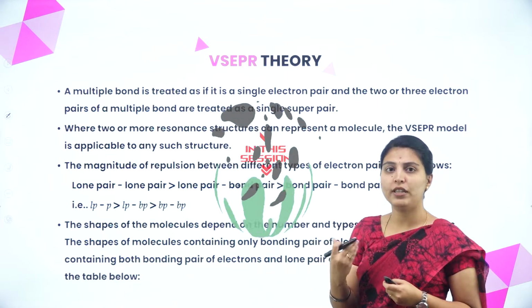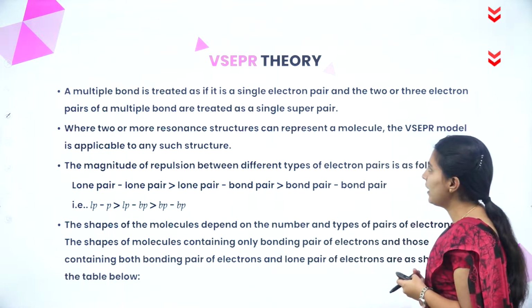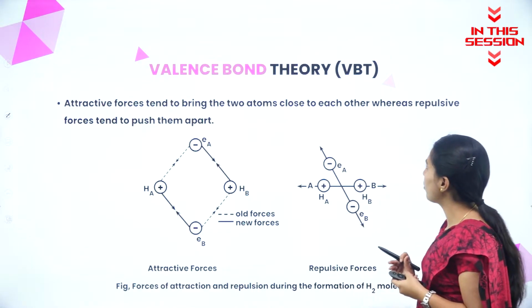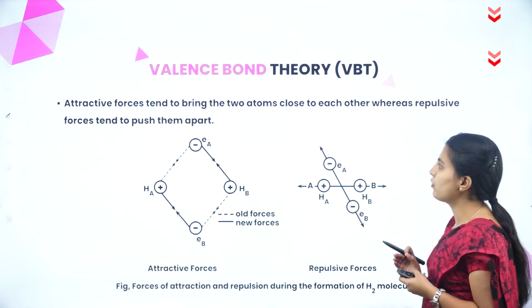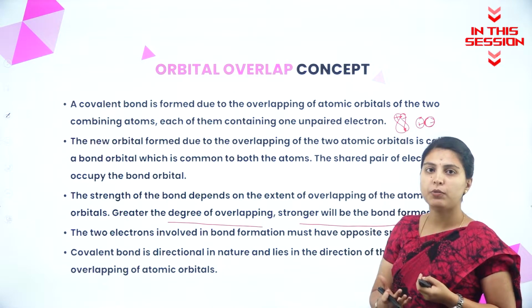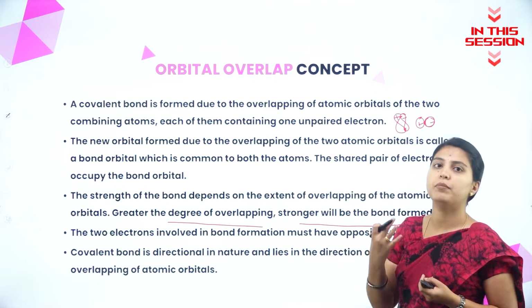A multiple bond means 2 or 3 bonds will be present, and is treated as a single electron pair. Attractive forces tend to bring the two atoms close to each other, whereas repulsive forces tend to push them apart to get a maximum overlap. When it is getting maximum overlap, what will happen? The bond will get much stronger.